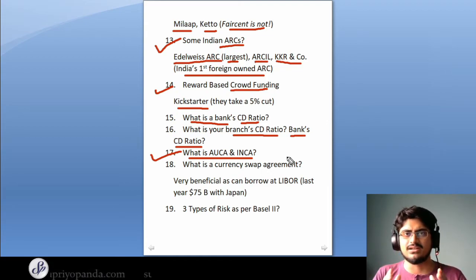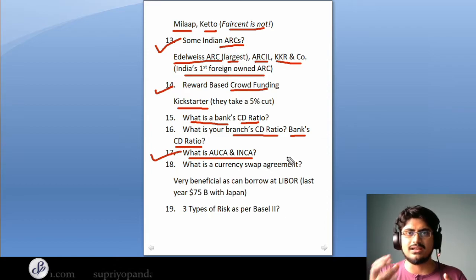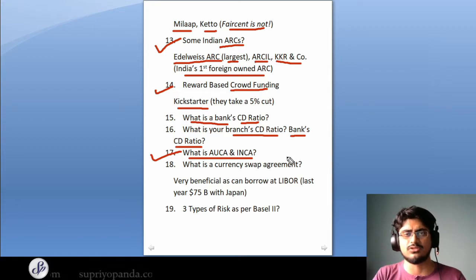So what the bank does, this is an accounting strategy that is legally fine and it is always allowed, is they keep all those bad and those doubtful assets in an AUCA account. For example, if you are having any talks with the promoter or with the company that they'll be recovering the amount and giving it back to the bank, these kinds of accounts, which are still in the discussion phase, but they must be written off, are put into AUCA. So you get a little bit more time to recover the money from those accounts, and then you can just neutralize those AUCAs.